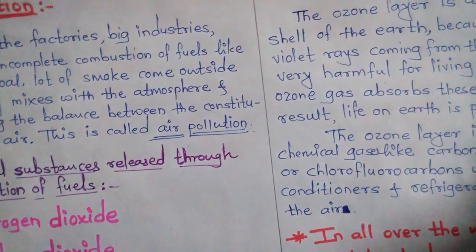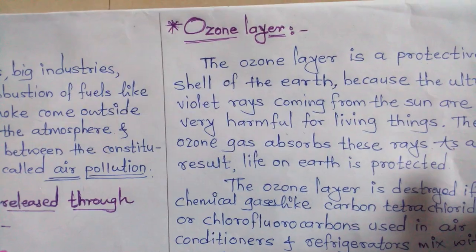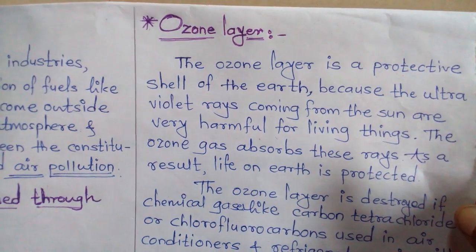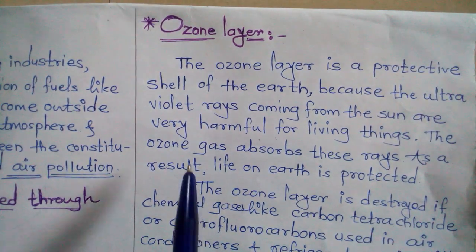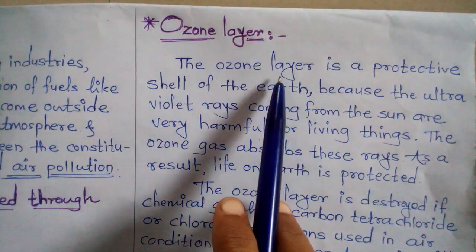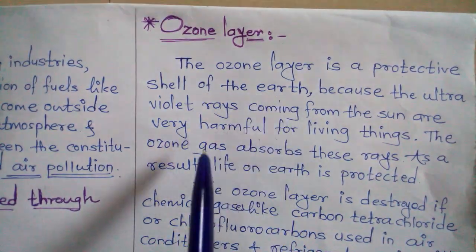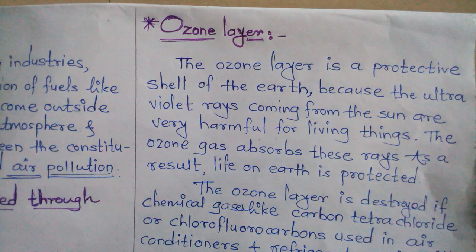Did all of you understand? Next we see the ozone layer. The ozone layer is a protective shell of the earth. One more gas is there, the ozone gas.